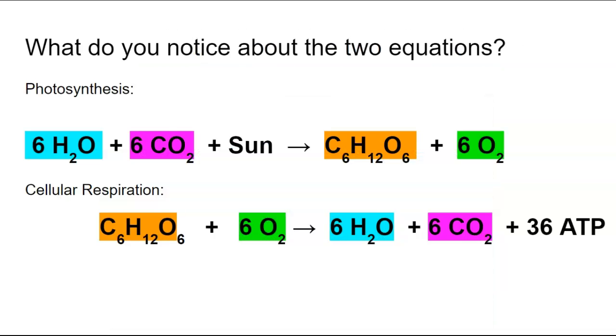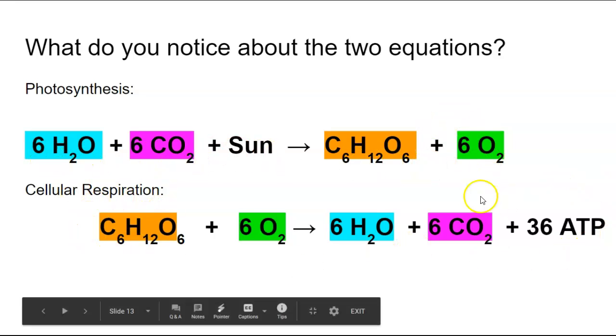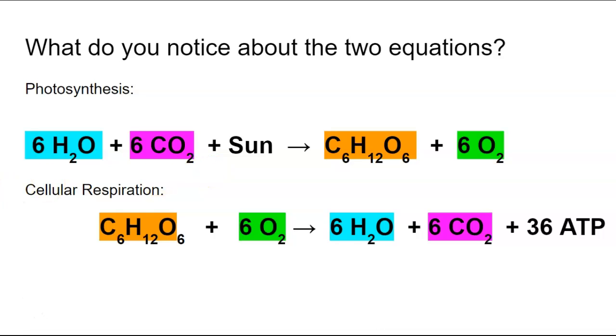All right, last thing, we're going to compare photosynthesis and cellular respiration. So photosynthesis is the equation up here. Cellular respiration is the equation down here. Take a second, tell me, what do you notice about the two equations?